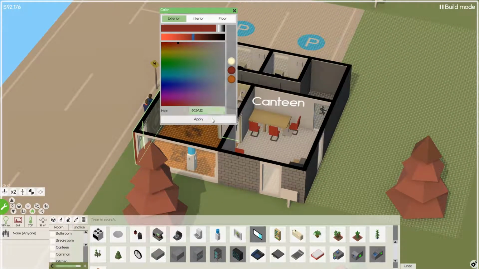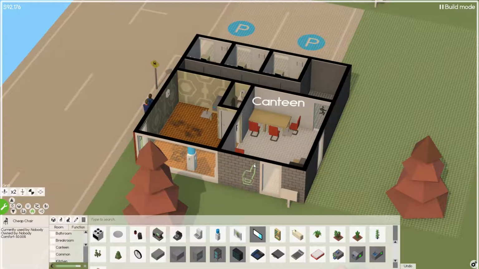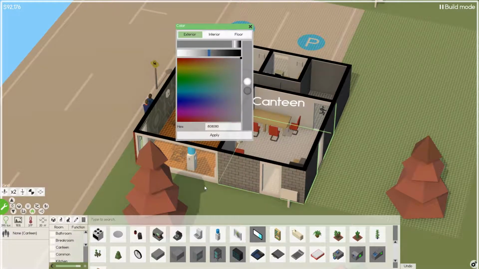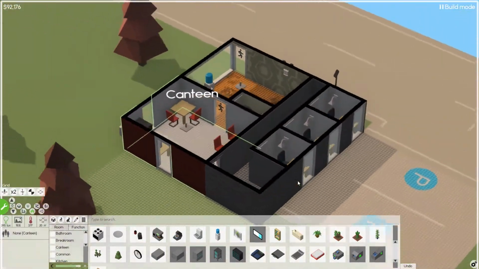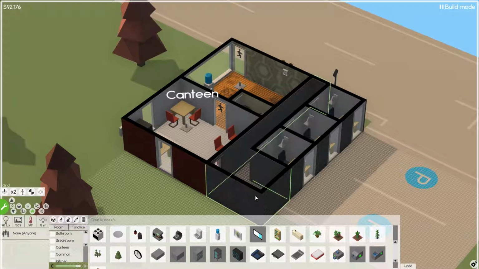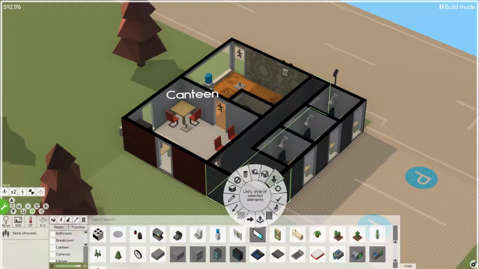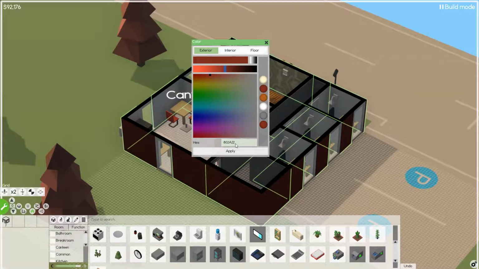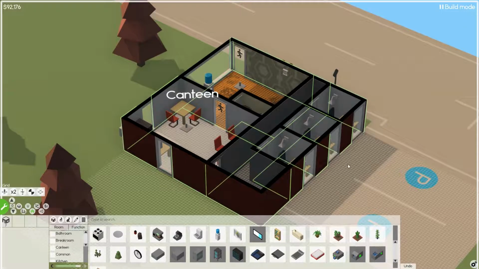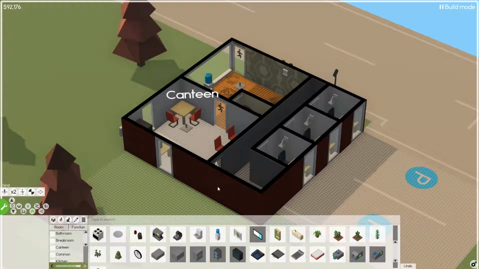Color 802A22. Apply. Oh, is there a select all? Color exterior 802. Apply. There we go. That was significantly less painful.